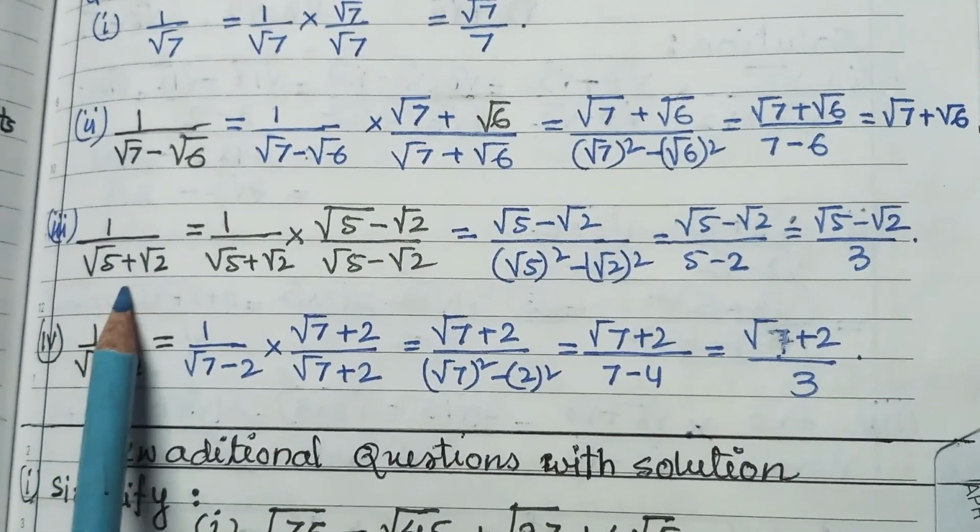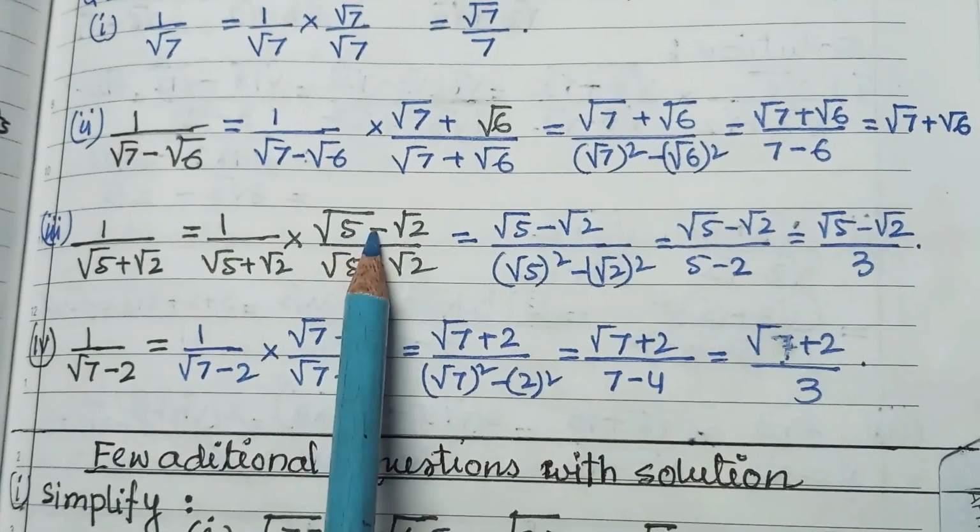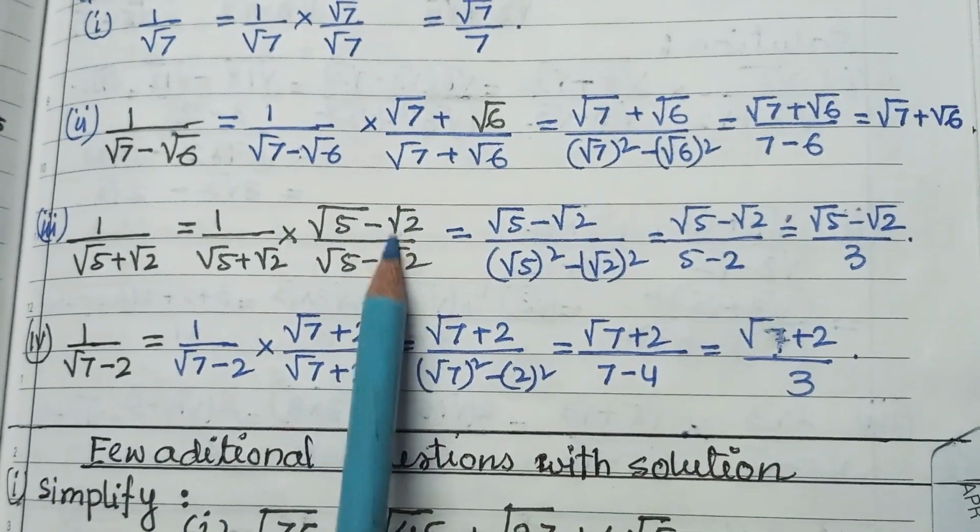Next, 1 upon this. Similarly, its opposite sign you have to multiply. So root 5 minus root 2, and root 5 minus root 2 you have to multiply.